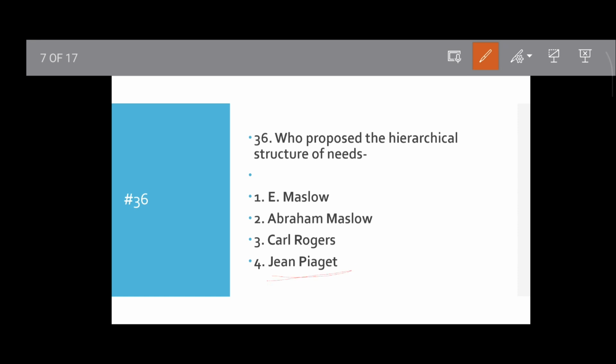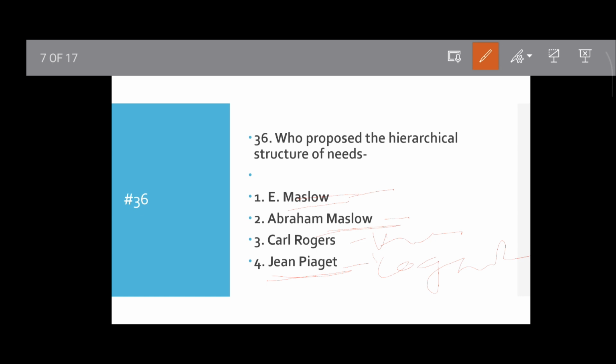Jean Piaget is cognitive development, Carl Rogers humanistic development, E. Maslow and Abraham Maslow. Here are two names, but just remember Abraham Maslow. Abraham Maslow proposed the hierarchy of needs theory.